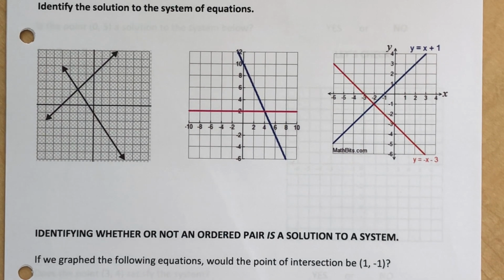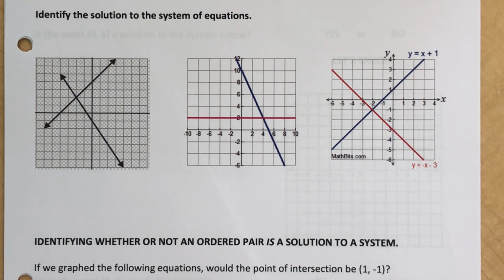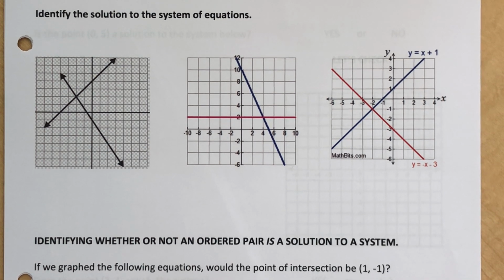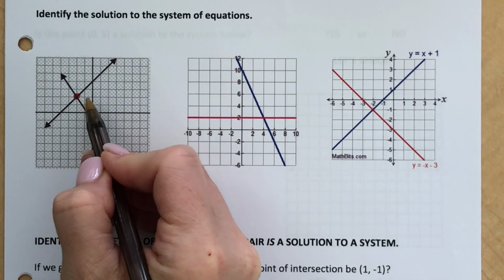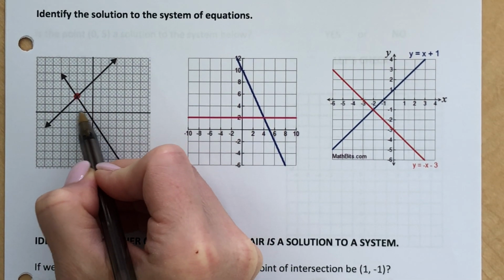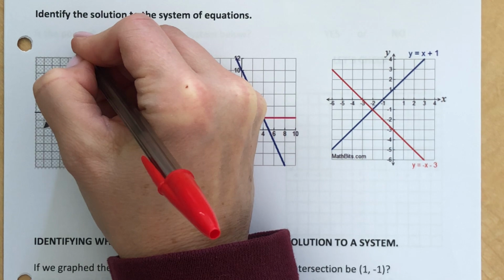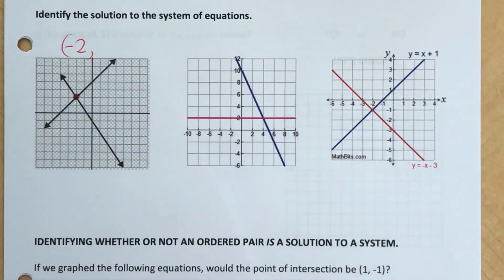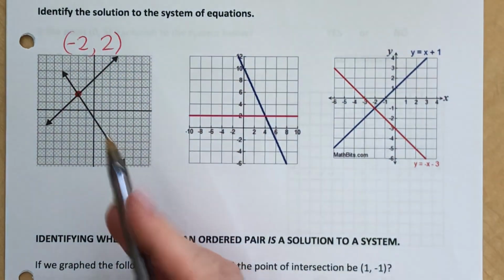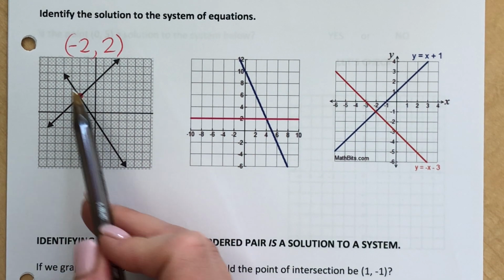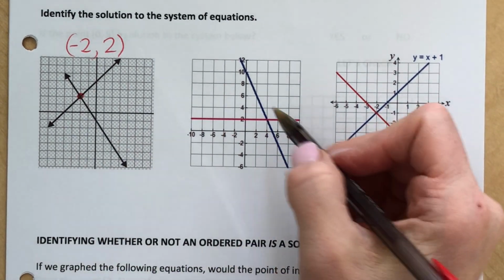So I could give you a bunch of graphs all day long. And now that you know what the solution to the actual system is, all you have to be able to do is read an ordered pair. That's the point of intersection. From the origin, I'm going 2 to the left. So I went 2 to the left. That's my horizontal movement. And I went 2 up. So the solution to this system is (-2, 2).